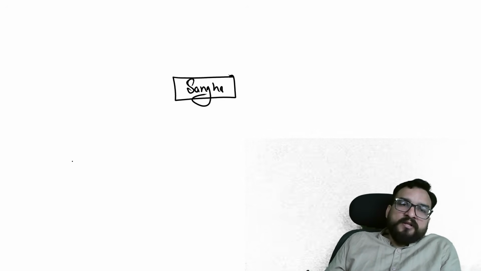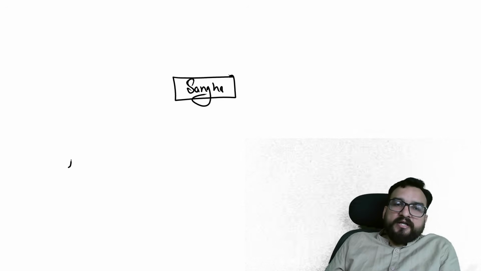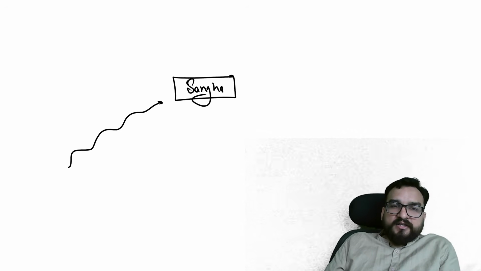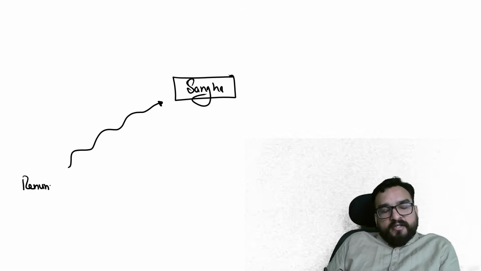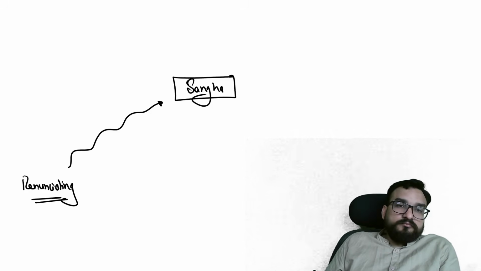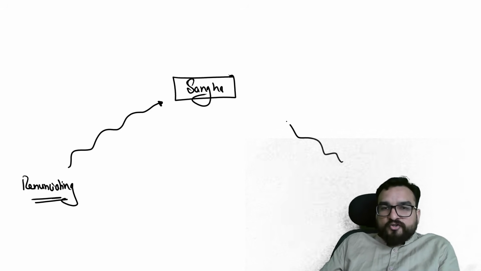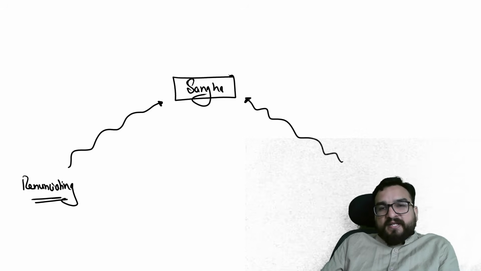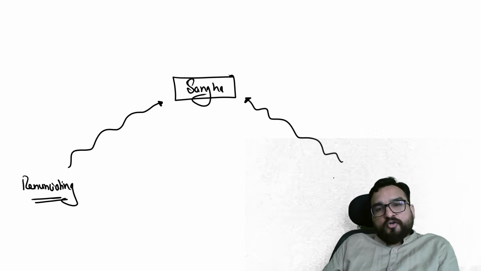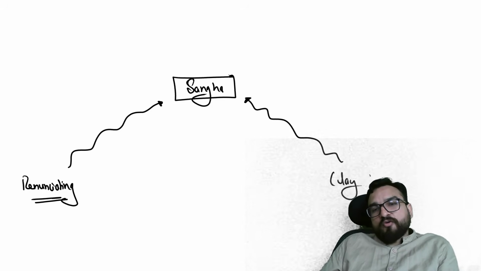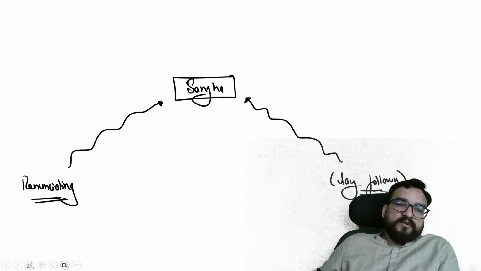Now Sangha. First of all, how can you join a Sangha, guys? You can join a Sangha by renunciation, that you have to renounce your family life. You have to be a renunciate. Second, you can join the Sangh without having to renounce your home. You can be a lay follower, which means you follow your household life and you can join the Sangh as well.